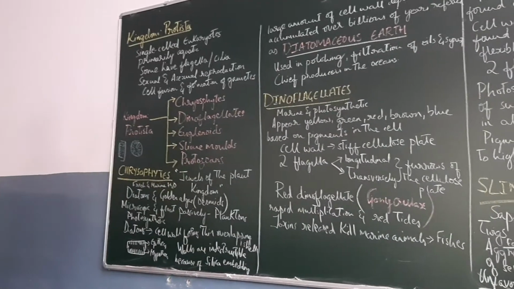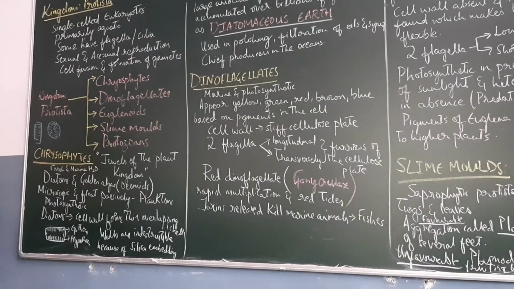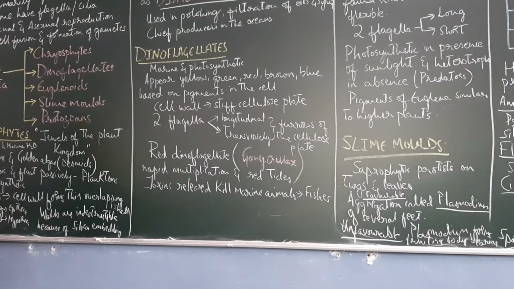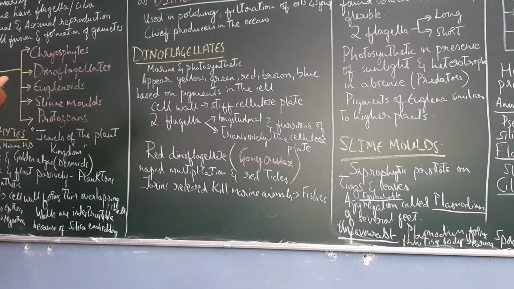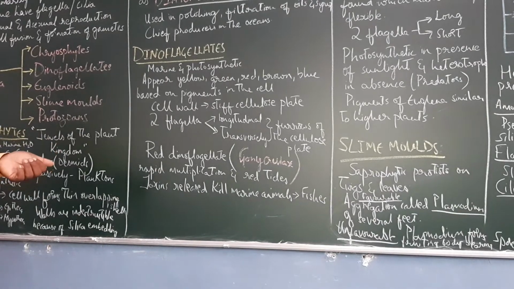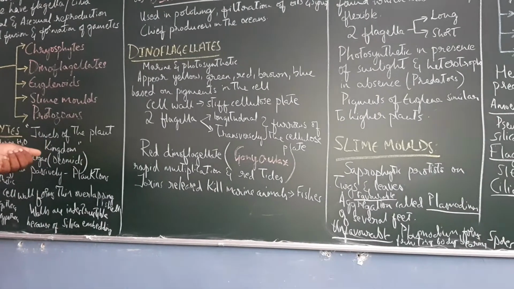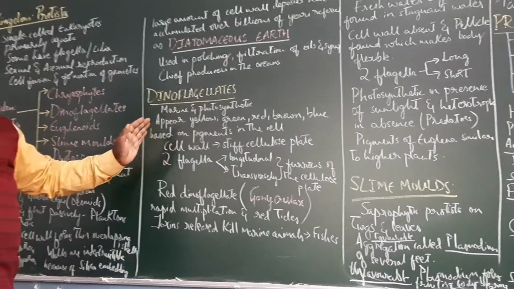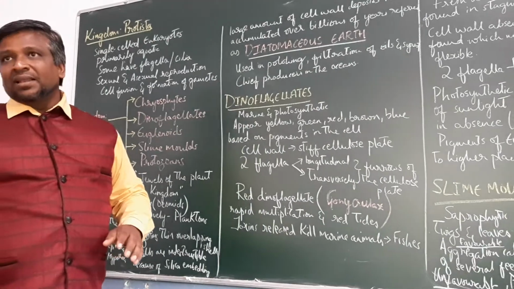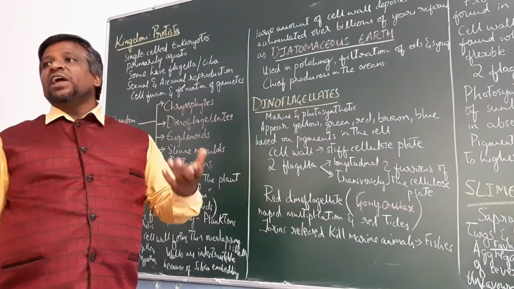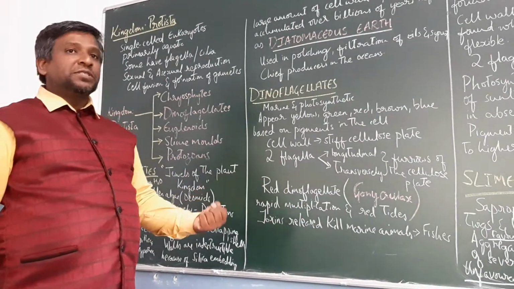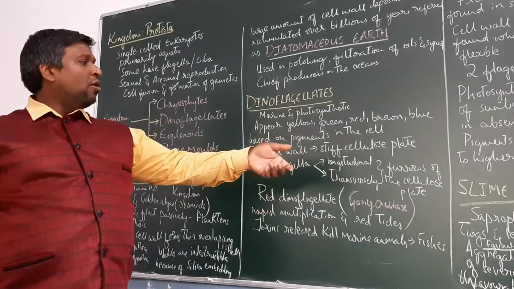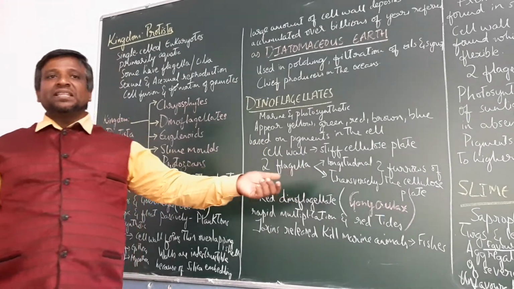Now dinoflagellates, they are the other types of algae you find. Yellow algae, Xanthophyceae is there. Then blue-green algae is in Kingdom Monera, so we can't consider it here. Blue colored pigments are there in some of the cells, blue algae, green algae, okay? So red algae, brown algae, they are all based on pigments in the cell. They would be having phycoerythrin, phycocyanin pigments. Based on the types of pigments, the cell colors are there. They might be yellow, green, red, brown, blue, based on the pigments present in the cell.